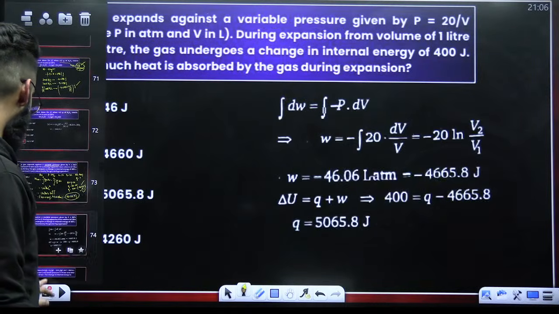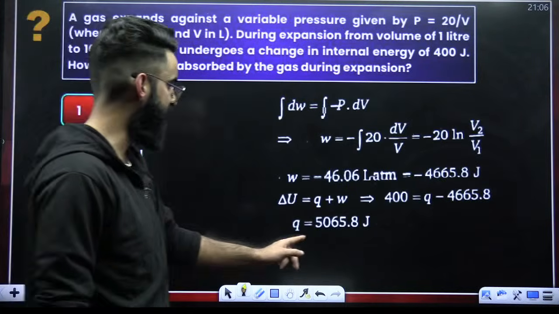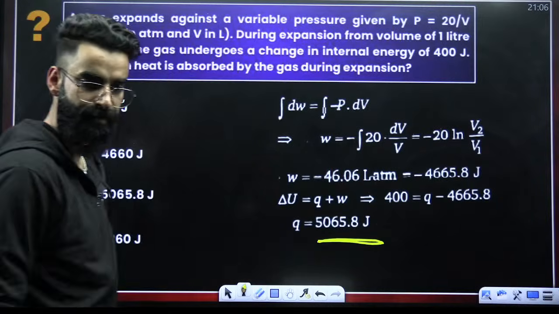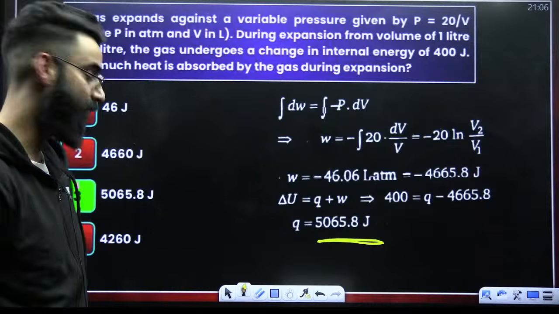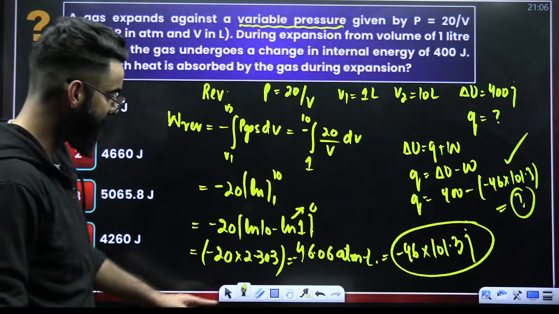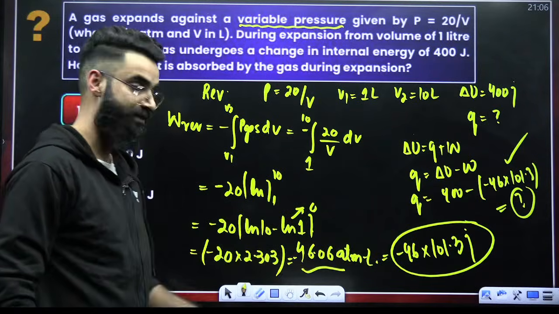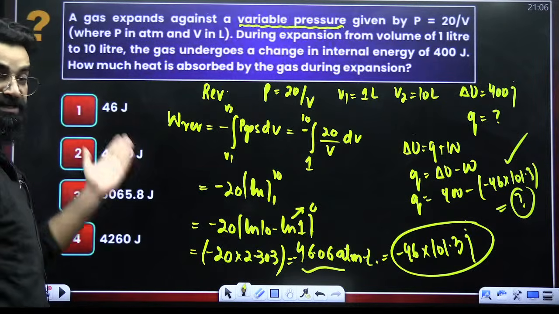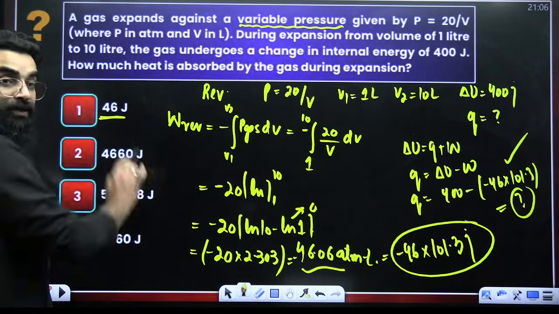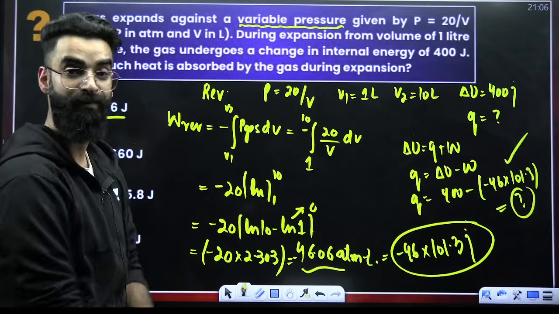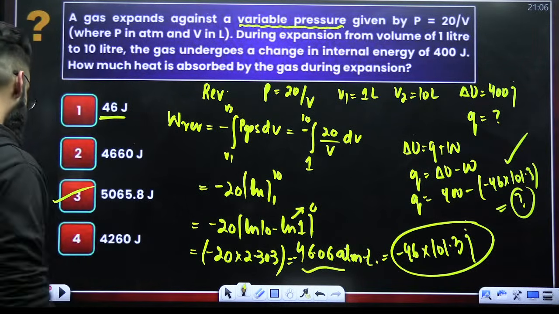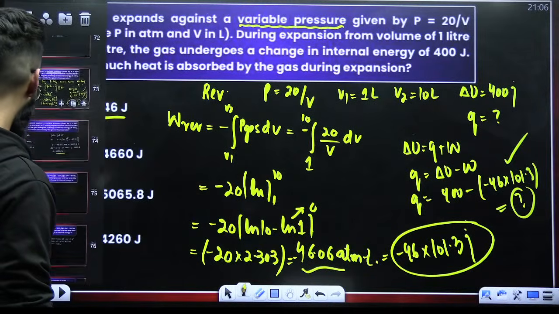And after solving, the answer of this particular question will come out to be this. This is the final answer of the question. You're not supposed to calculate work in this question. You are supposed to calculate Q. So do not confuse yourself. You got the W as 46, and over here, they would have given one option as 46. But you're not supposed to get W. W is 46, no doubt. But you're supposed to calculate Q, not W. So be careful. Answer of this question is this. Okay, moving on.